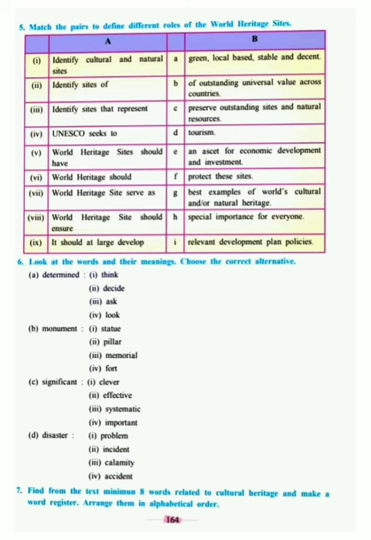Look at the words and the meanings. Choose the correct alternative. A word is given, 4 options are given, and which could be its meaning. Again you can do it. Find from the text a minimum of 8 words related to cultural heritage sites and make a word register. Arrange them in alphabetical order. Yeah, you can do it.